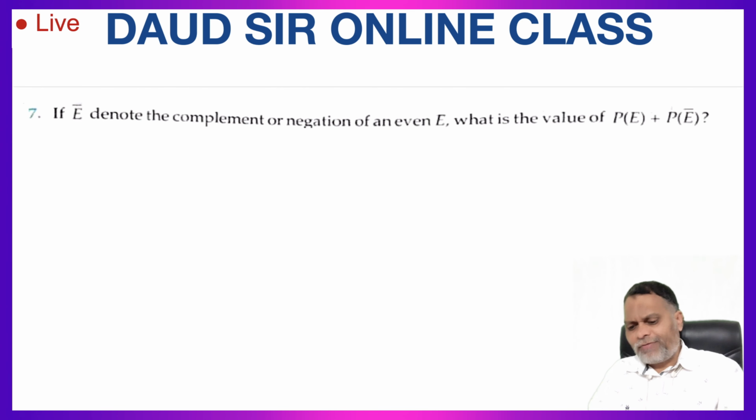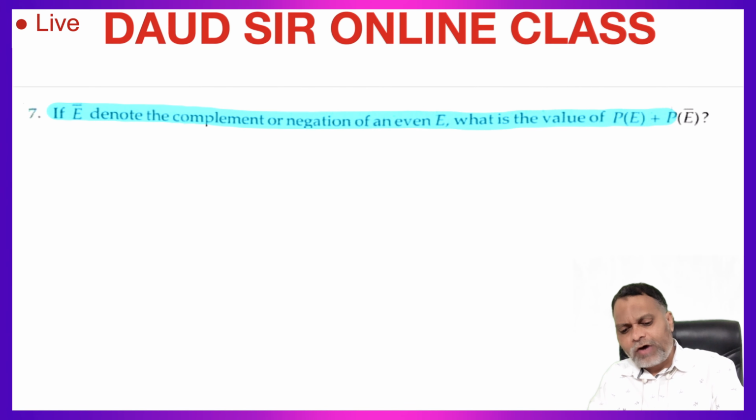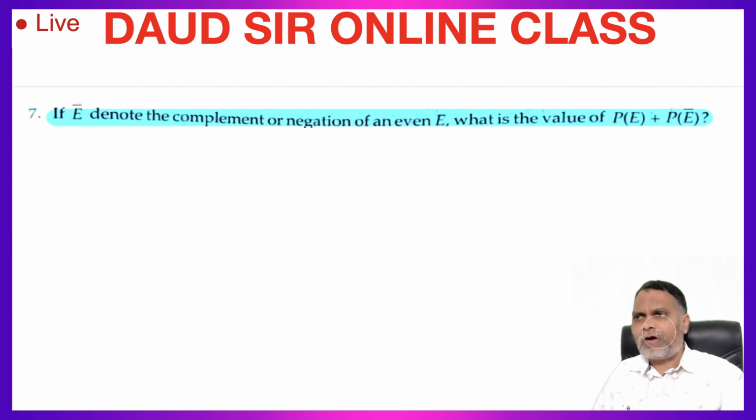Question number 7. If E naught or E bar denote the complement or negation of an event E, what is the value of P of E plus P of not E? E naught or E bar or E complement represent the negation or complement of event E. So what is the value of P of E plus P of not E?